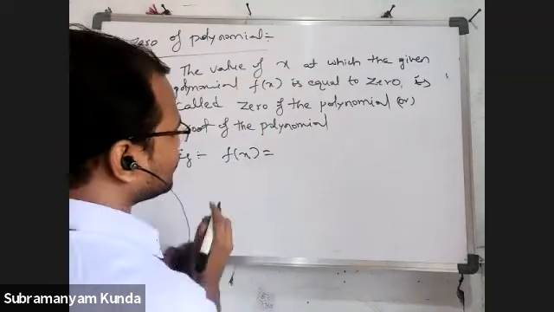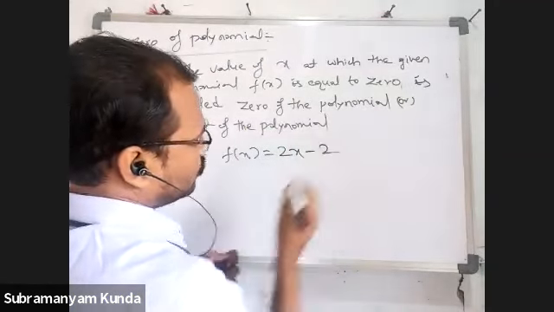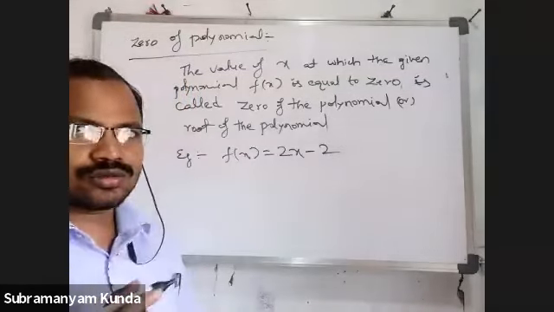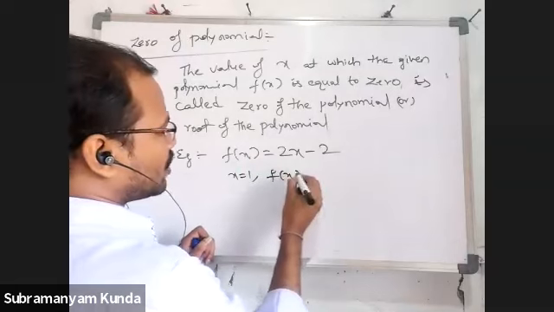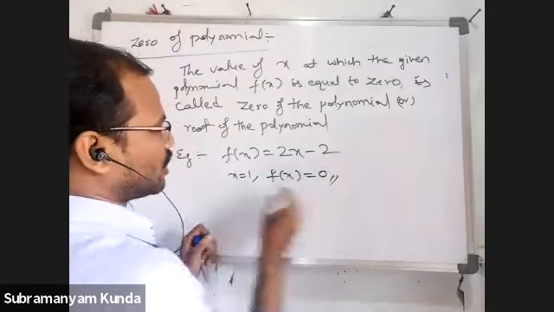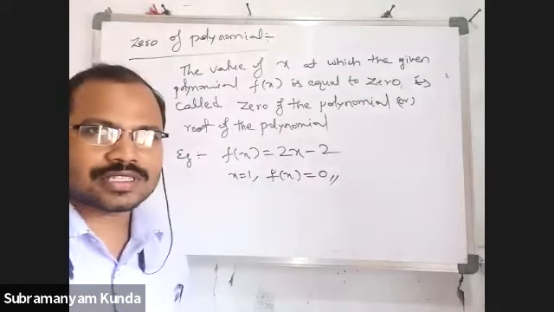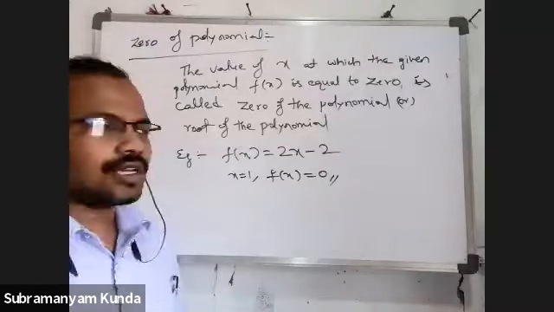Example, f of x is equal to 2x minus 2. At x equal to 1, f of x is equal to 0: 2 into 1 minus 2 will be 0. Okay?